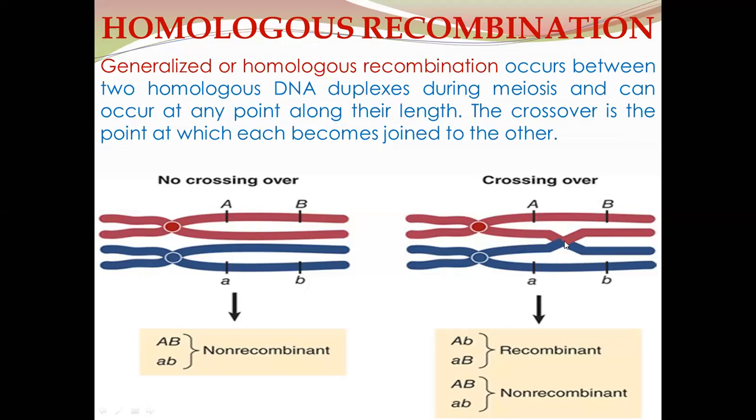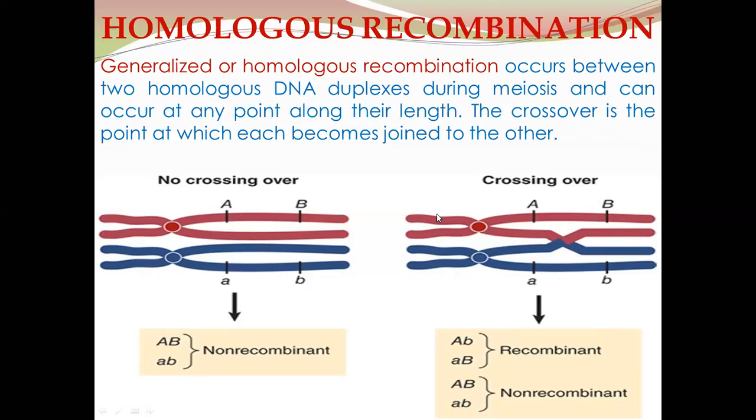As a result of this exchange of genetic material, after meiosis, the gametes formed as a result of crossing over will be two recombinant gametes and two non-recombinant gametes. Due to crossing over, the non-sister chromatids have exchanged their segments, and due to this exchange, two recombinant gametes are formed, and there are two parental or non-recombinant gametes.